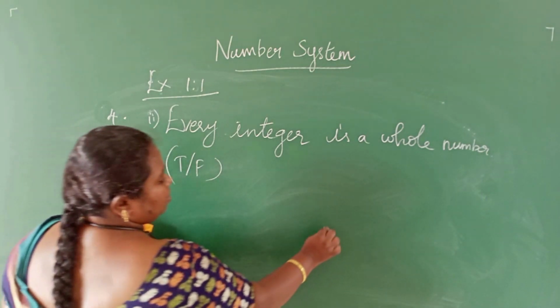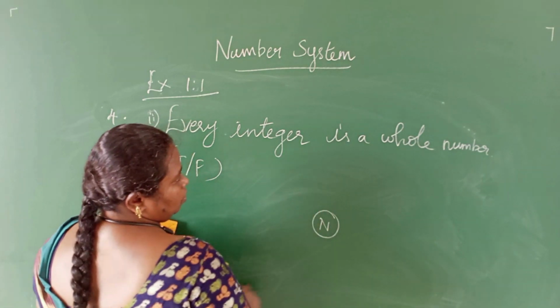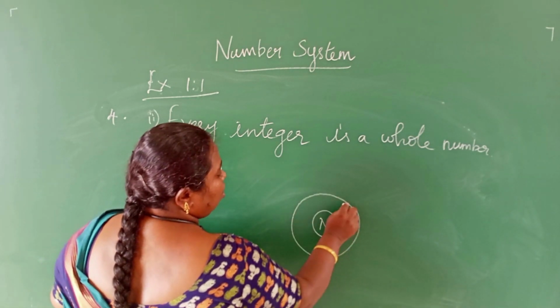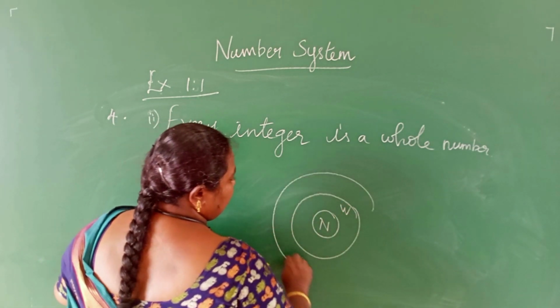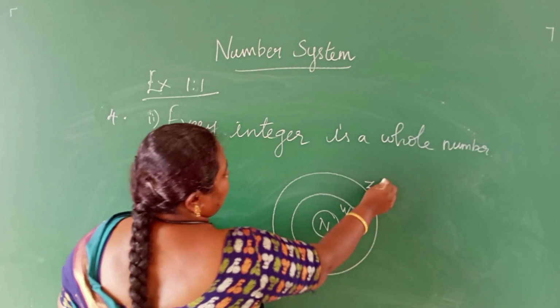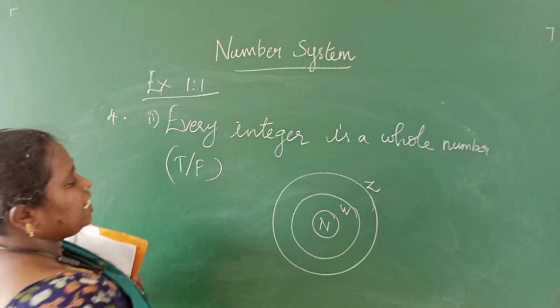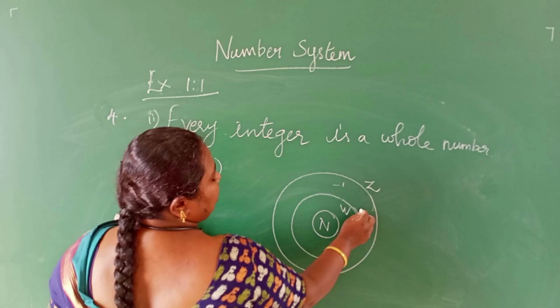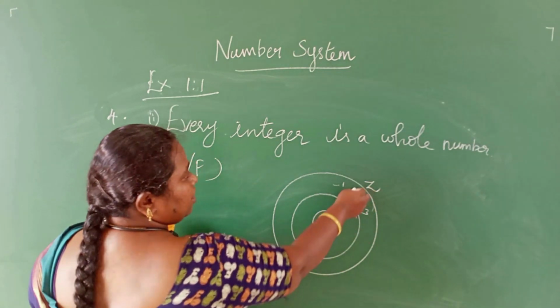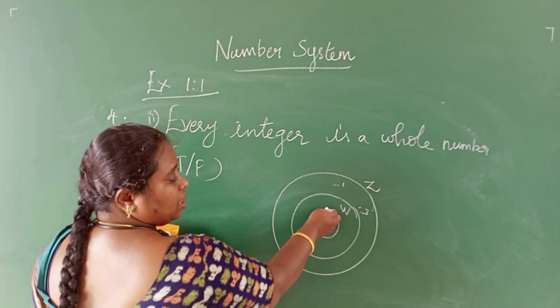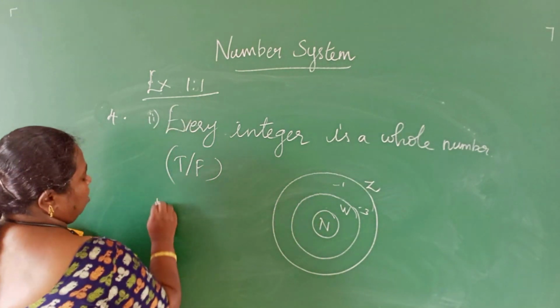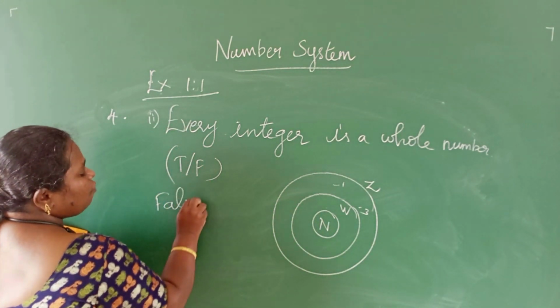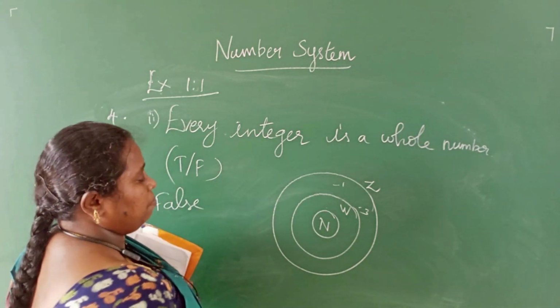We know that the inner circle is natural numbers, another one is whole numbers, another one is integers. Integers include the negative numbers too. Every integer is a whole number. Can you say that? No, we cannot say like that. This is a false statement.